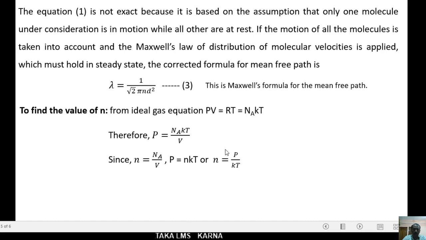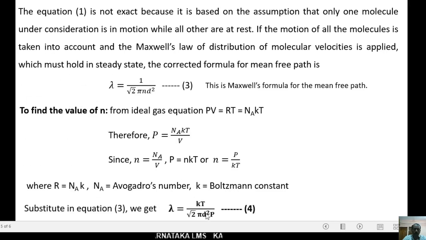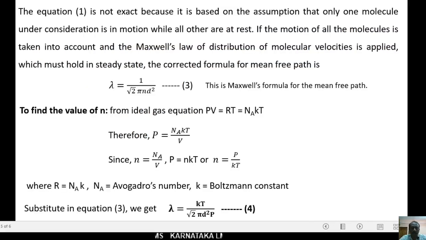Just substitute the value of n equals P by k T in equation 3. Then we get lambda equals k T upon square root of 2 into pi d square P. This is the total mean free path of the molecule. This is about the expression for mean free path. Thank you.